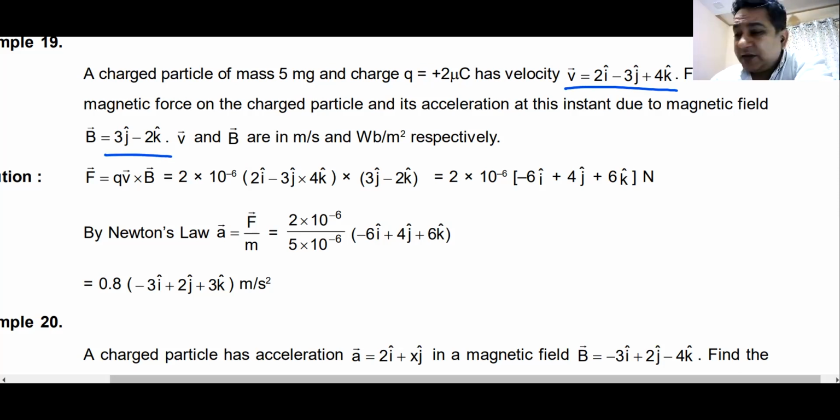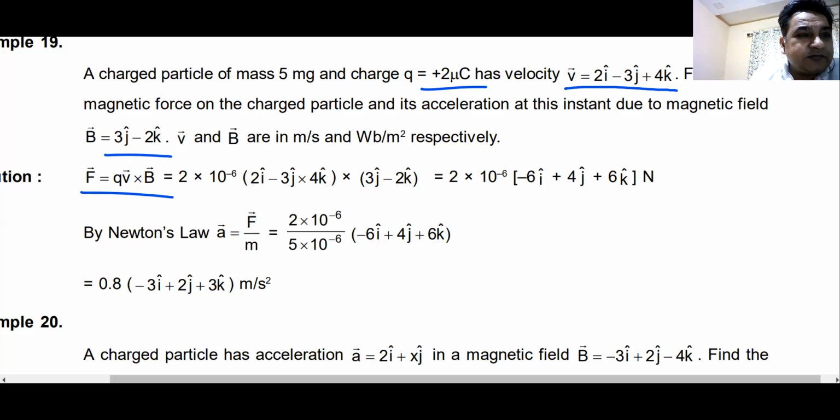Magnetic field is given, v is given, q is given. You can find the value of force. Once you get the value of force divided by the mass, you will get the value of acceleration. Please solve this question so that we can move ahead. We can move ahead. Got it? Yes, sir. Okay, well done.